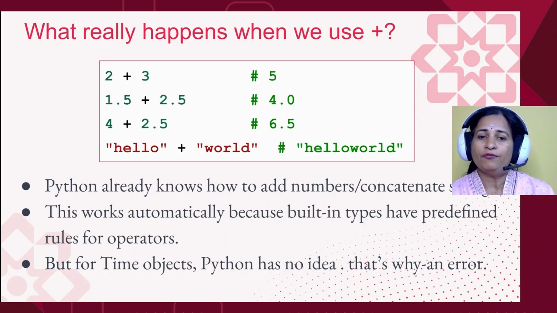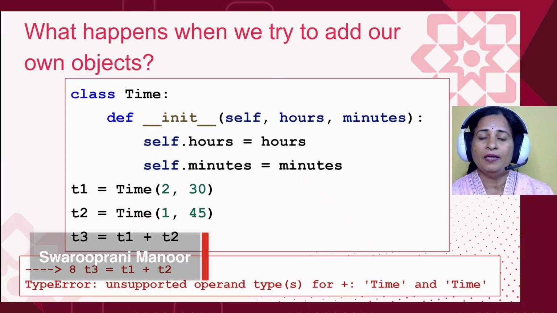But what if we try the same plus with our own classes, say a Time object? Python will have no idea what that means and it will throw a type error. So let's see that next. Here I have created a class Time.